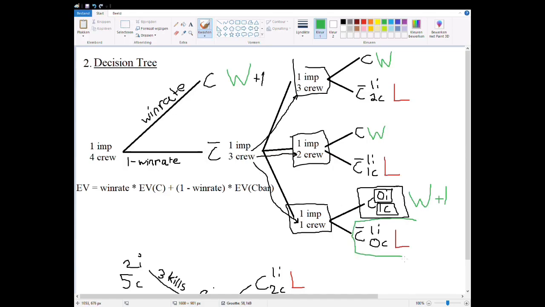In this case, we don't have that problem because crew is less than the amount of imposters, so we won't have that problem. The original point of this entire model is to find out what is the minimum win rate we need to throw somebody out given an amount of imposters and crew. That's the goal of this model. But the problem is, we're assuming that win rate stays constant throughout the tree. So it doesn't exactly make sense in that regard.